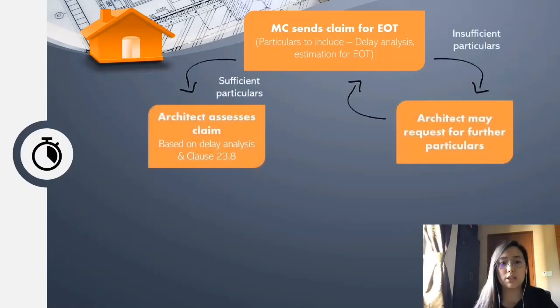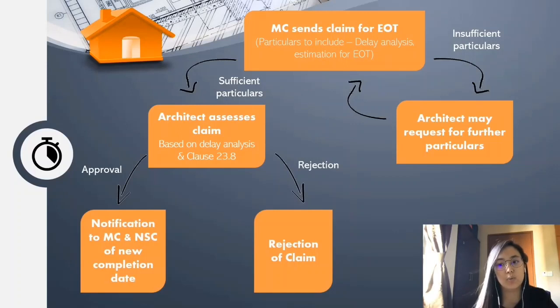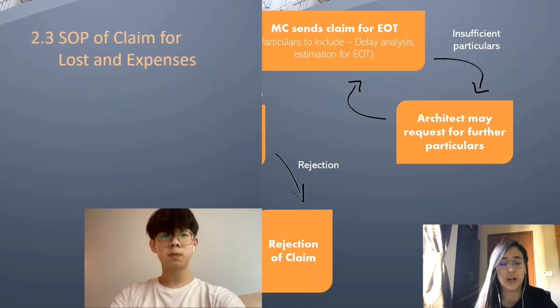After providing such particulars, if the architect finds that the information is lacking, they may request further information within 28 days of receiving the notice. If there is sufficient information, the architect can proceed with assessing the claim. If approved, the MC and the NSC will be notified of the new completion date. There is, however, a chance that the claim will be rejected, but as discussed before, there is a higher chance of the claim being accepted due to the COVID outbreak.